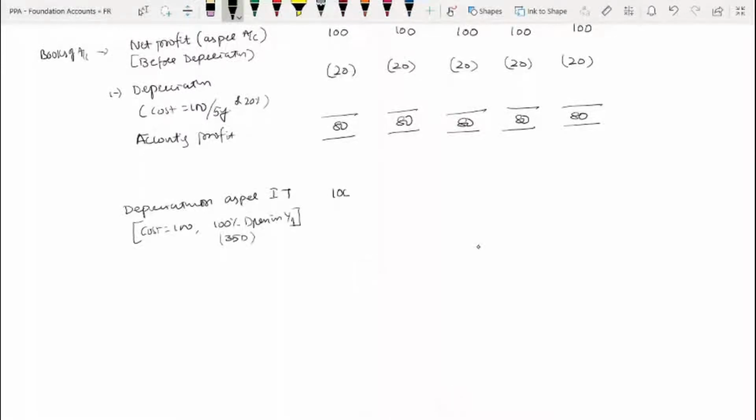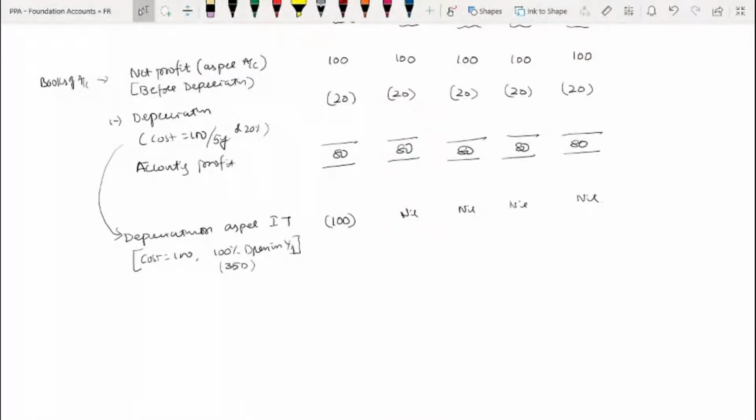So that means in the first year itself, how much? 100. Next year onwards, are you understanding? As per accounts, you will not claim it in 1 year itself. As per accounts, it is a 5 year life. Therefore, 20, 20, 20, 20, in a gradual manner, you will claim. But as per income tax, what happened? The first year, whole depreciation. So in the first year itself, complete 100% is allowed, so in the future it is not allowed. Understanding that? Yes, sir.